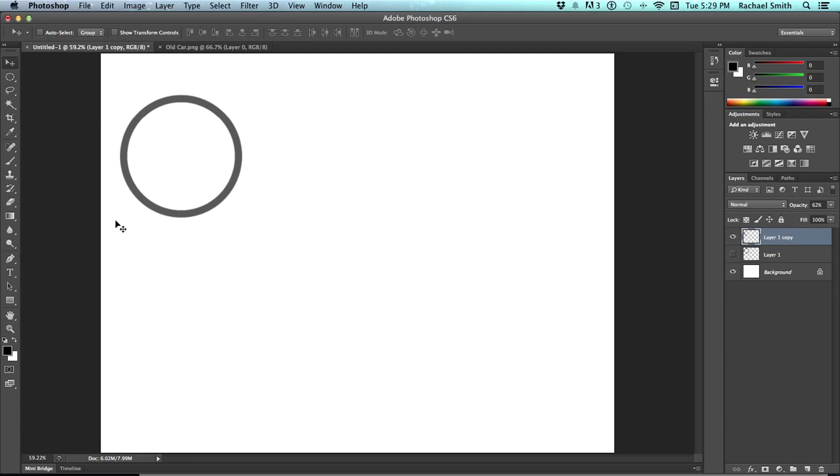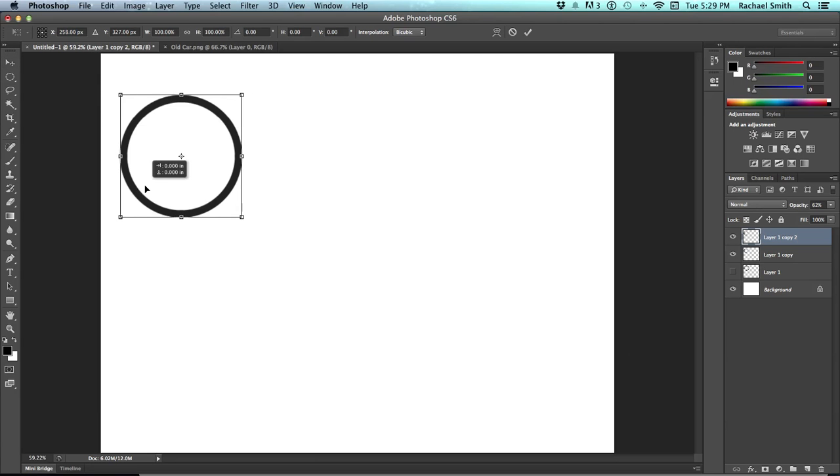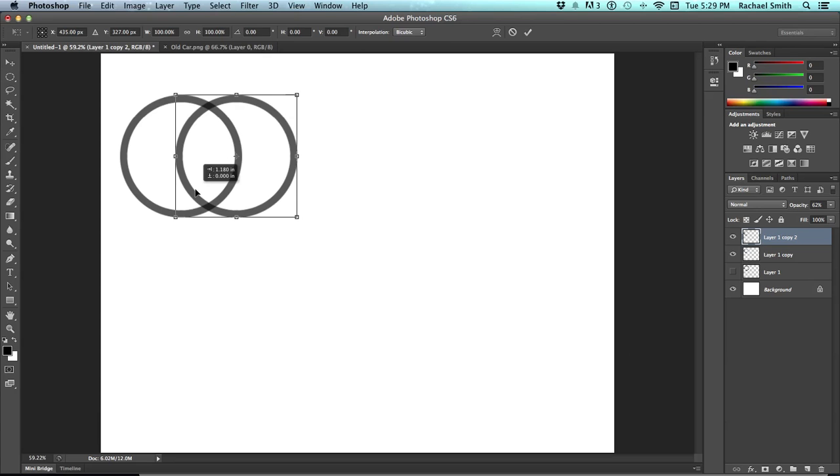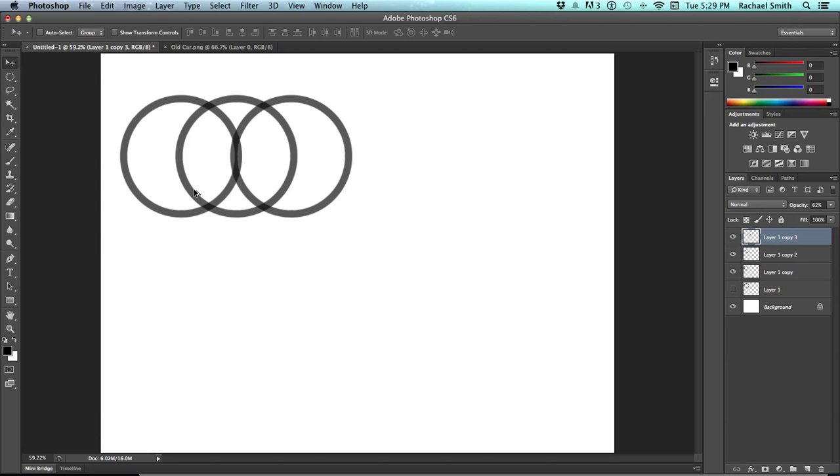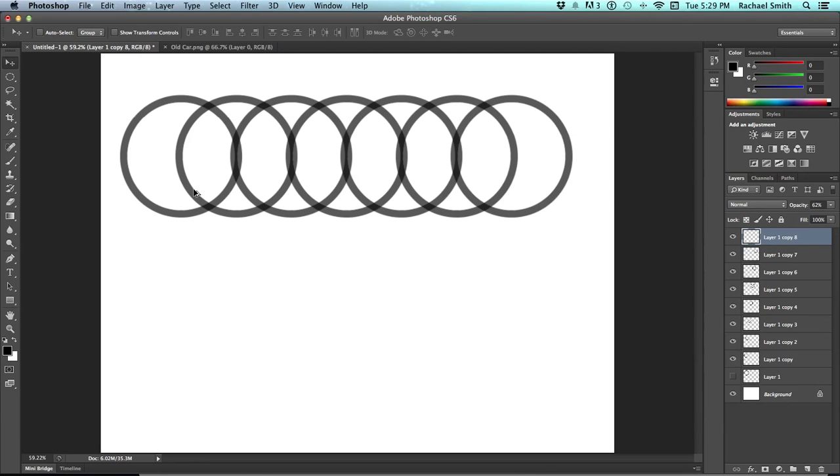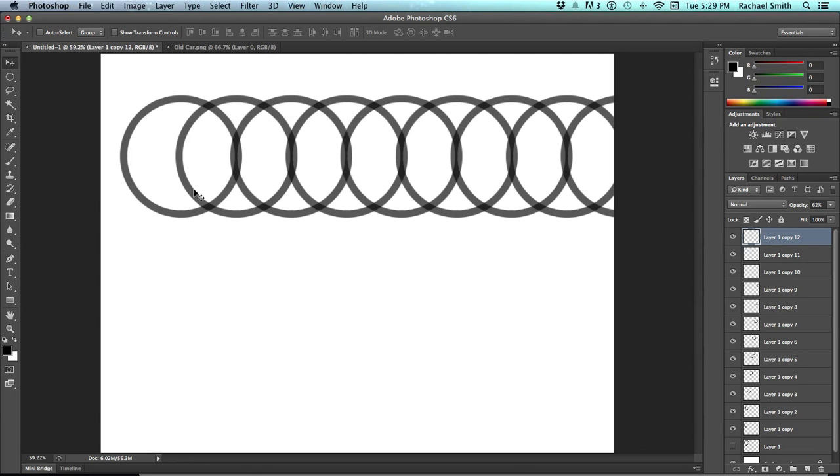The next thing to do is hit Command J, which will jump a copy of the layer, Command T to transform, and then move your object and hit Enter. Then you'll hold down the shortcut command, Command Option Shift. So you're holding down all three of those modifiers, and then push the letter T, and you'll notice that you get a new layer, new copy, and T again. And what it'll do, it'll make a new layer and make that same transformation every time you push T, just out into infinity until you're done.